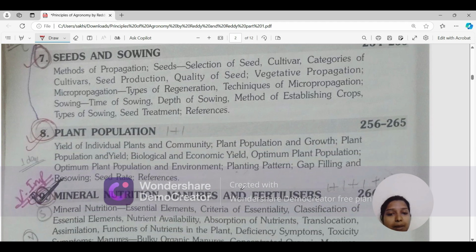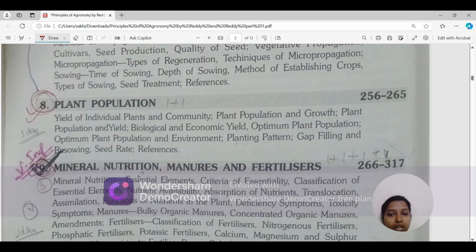This plant population chapter is very important. Okay, when you read the plant population chapter the first time, you'll get nothing. So don't get depressed about it. You have to read it a second time, and then you'll start getting what is given in it. Okay, so yield of individual plants and community, plant population and growth, plant population and yield, biological and economic yield, optimum plant population, optimum plant population and environment, planting pattern, gap filling. What is gap filling? And resowing, seed rate. These all will be studied in the plant population chapter.